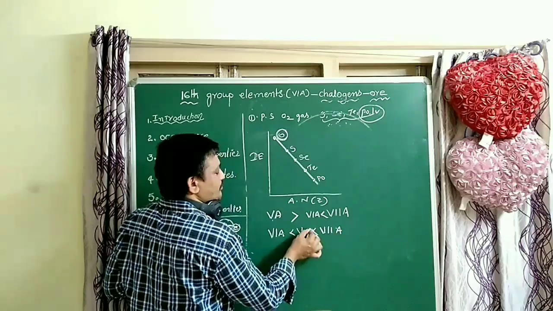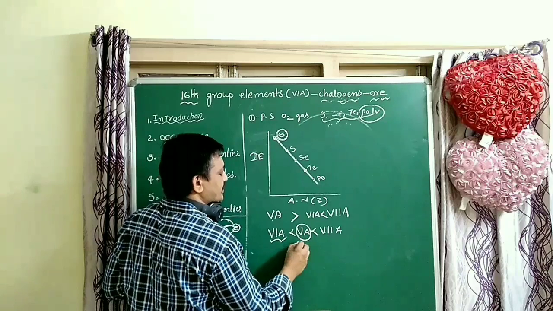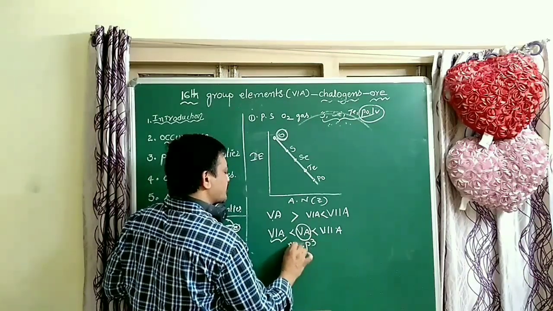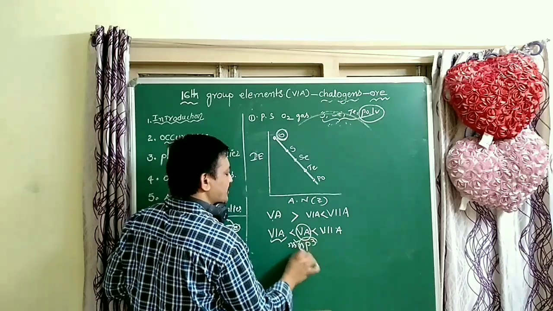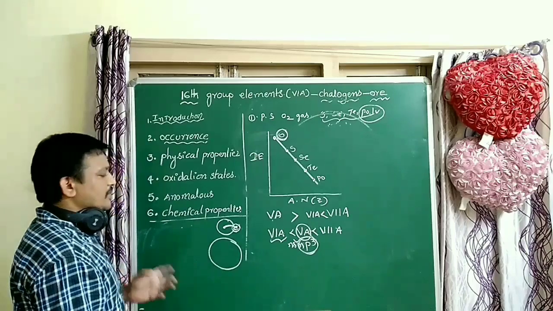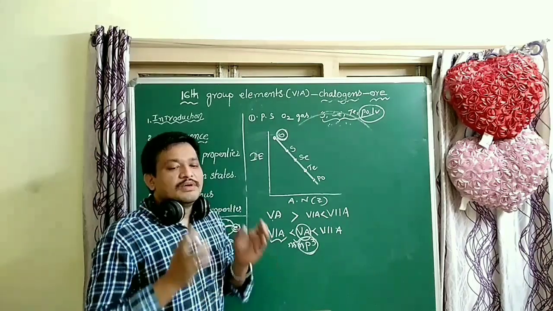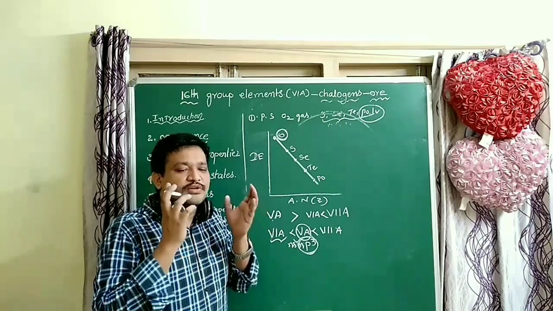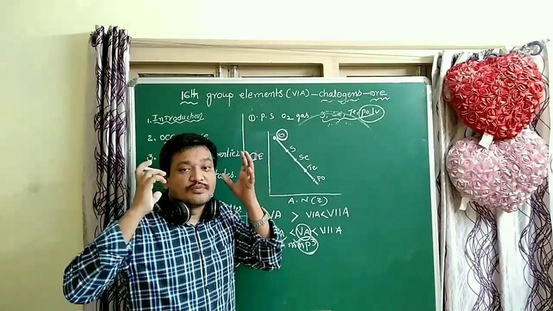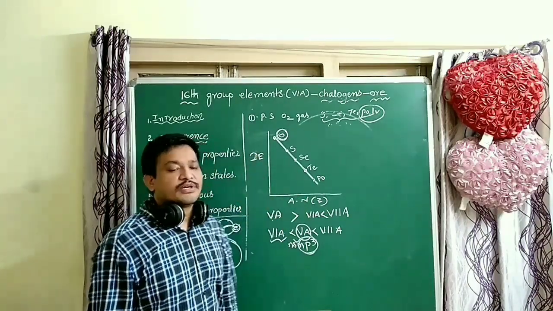Why do 5A group elements have more IP when compared to 6A group elements? Here is the half-filled configuration: np3, ns2 np3. np3 is a half-filled configuration. Due to the half-filled configuration, more energy is required to remove the electron from 5A group elements. So 5A group elements have more IP when compared to 6A group elements. That is very important.